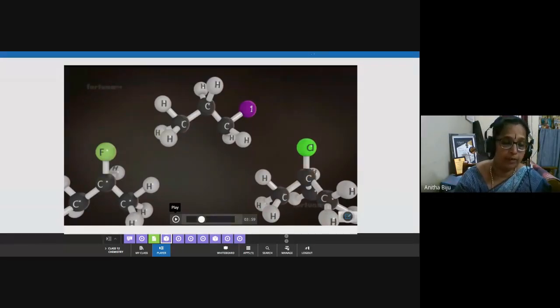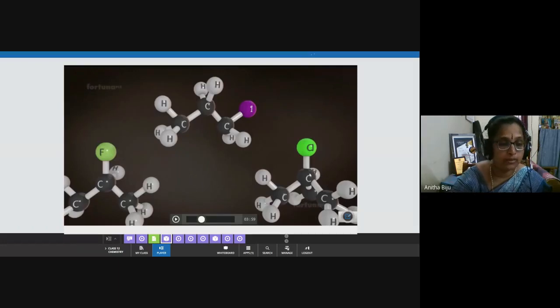Haloalkanes are classified into 3 categories on the basis of position of halogen atom. In the first case, it is attached to a primary carbon atom, in the second case it is attached to a secondary carbon atom, and last it is attached to a tertiary carbon atom.